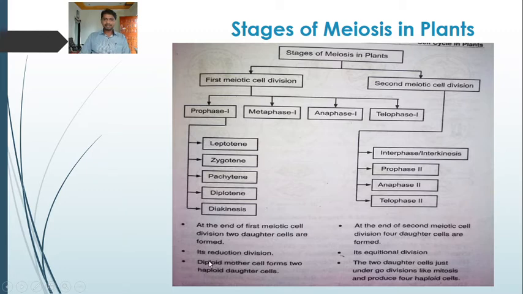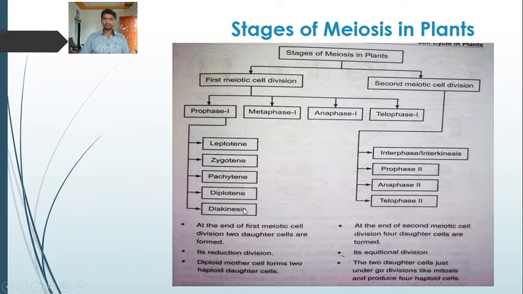Here the diploid mother cell forms two haploid daughter cells, and at the end of the second meiotic cell division, or meiosis second, the two daughter cells just undergo division like mitosis and produce four haploid cells. At the end of first meiotic cell division, two daughter cells are formed, while at the end of second meiotic division, four daughter cells are formed and they are haploid.